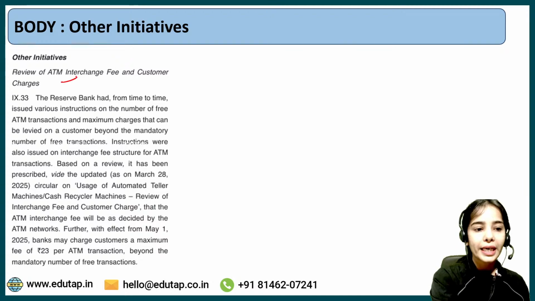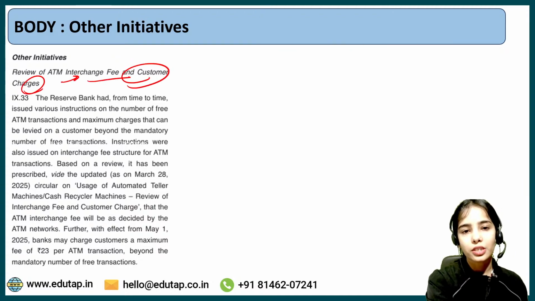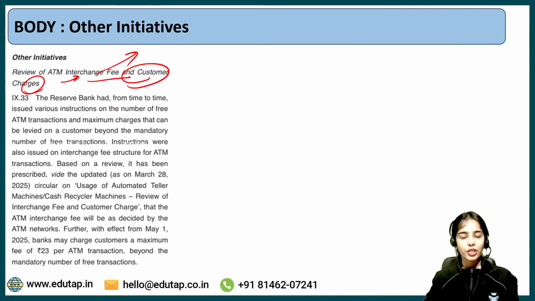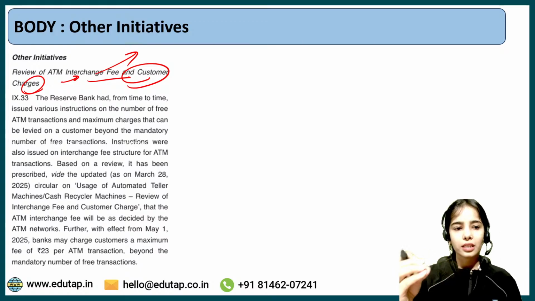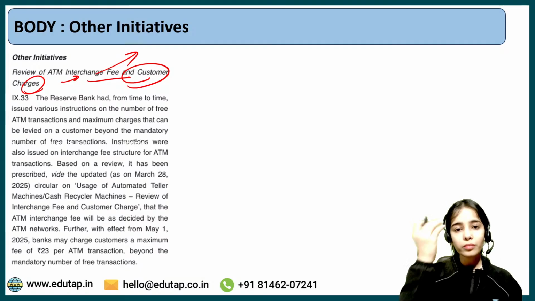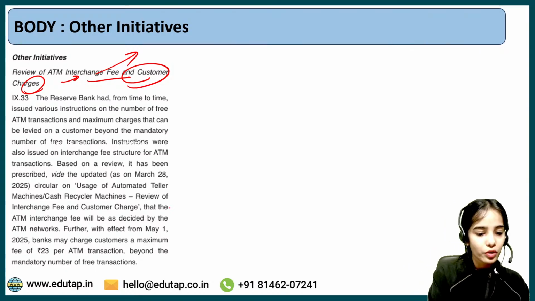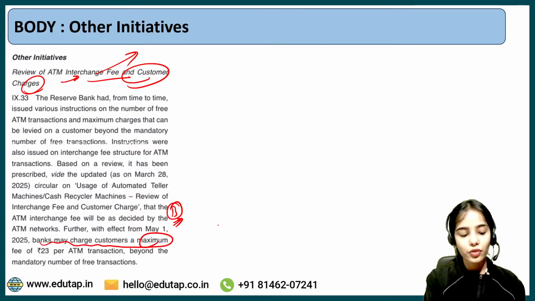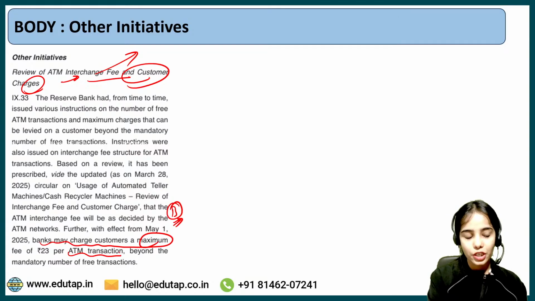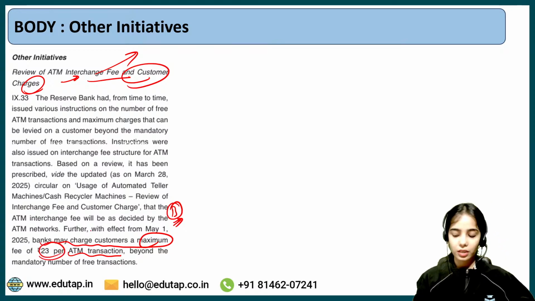Okay, now there are certain other initiatives. So, review of ATM interchange fee and customer charges. This we have discussed in a separate session in the Finance 360-degree session also, that there was a slight increase in the ATM fee for the customers. Okay, so it was said that the maximum charge that the banks can charge from the customers for the ATM transaction is rupees 23 per ATM transaction.